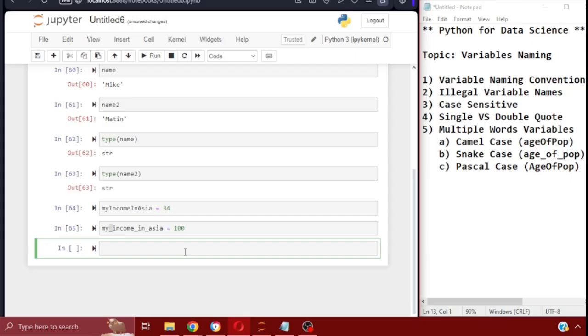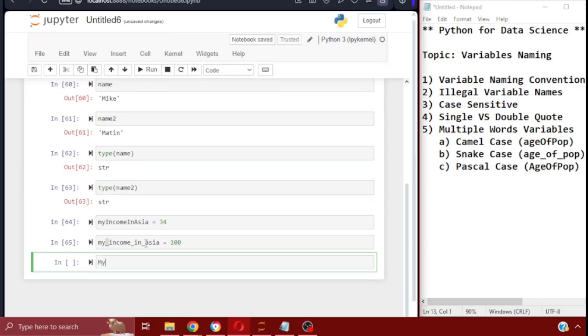I use underscores, and the reason it's called snake case is that it has a snake-looking chain to it. And then the last one is Pascal case. I want to call it Pascal because I speak French, and that's the way they pronounce it in the French language. Pascal case is when you use a capital letter for the beginning of each word, the first letter of each of your words.